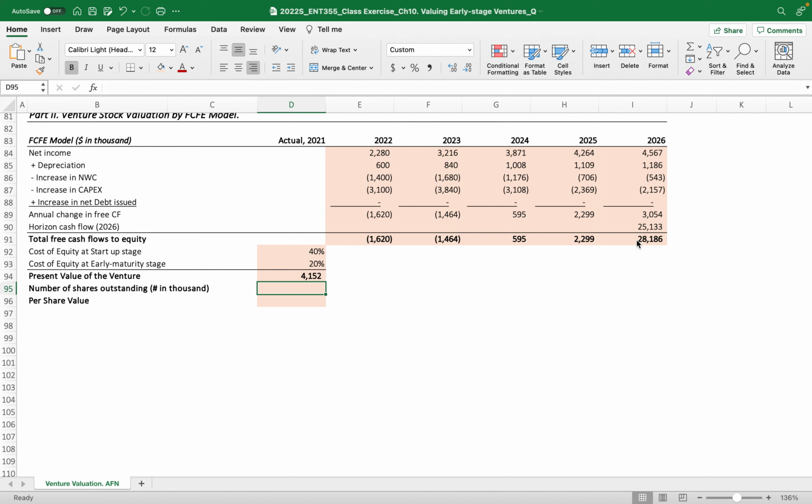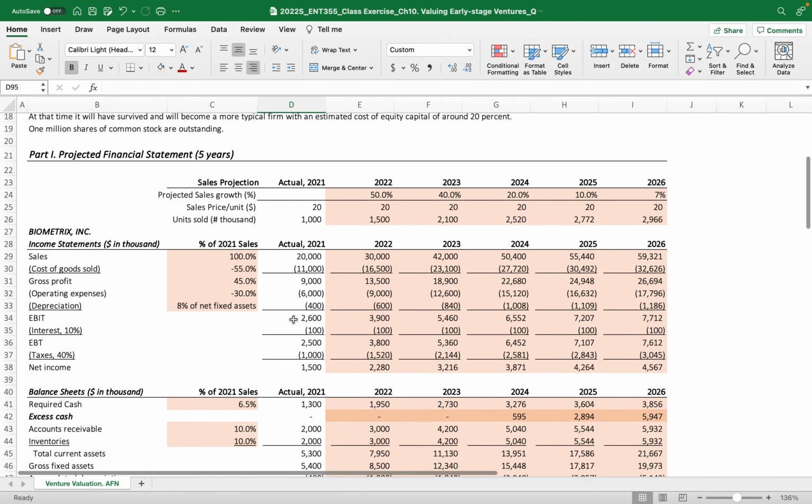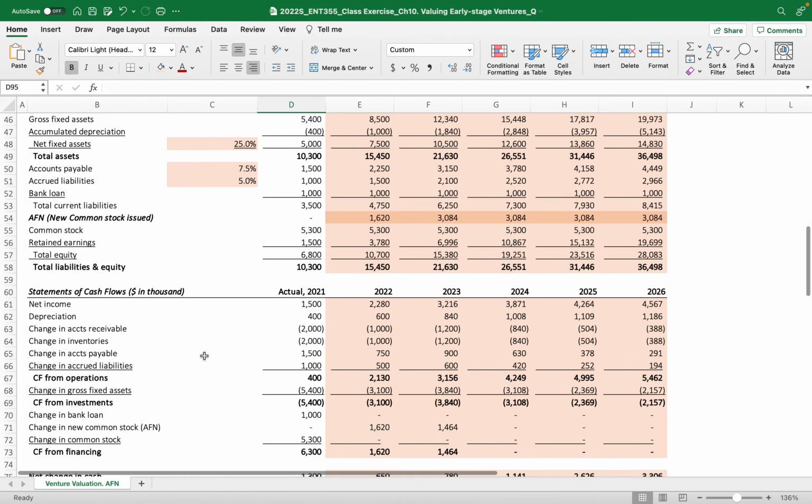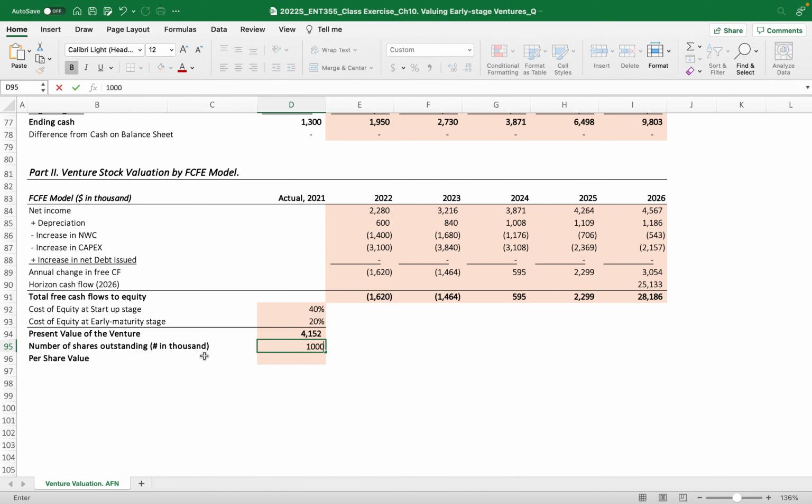Then we got 4,152, which is 4 million actually, because all these numbers are in thousands. And then the number of shares outstanding, which is given, right? Here, 1 million shares, which means 1,000 in thousands. And then we divide this. We get the venture value per share, which is $4.15. That is the stock value you will provide to the venture investors, right?